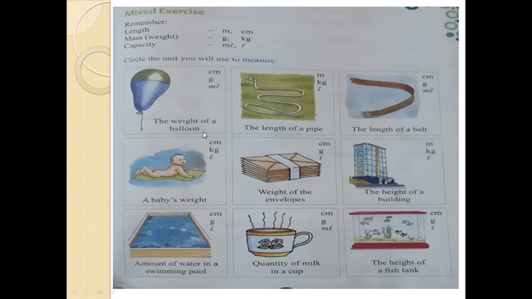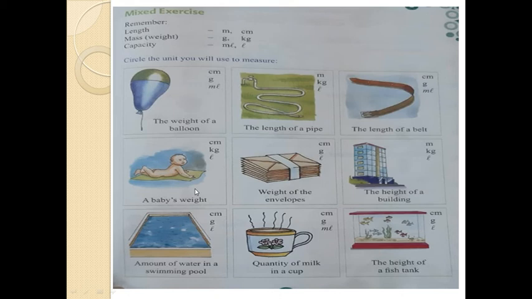The baby weight, when the baby is born, new baby also coming in the kg, not gram. The weight of envelope, it's actually made up of paper, so it is not more weight, less weight only. So grams.